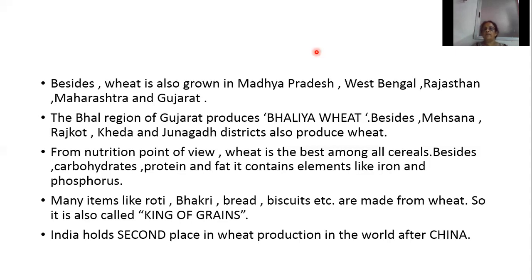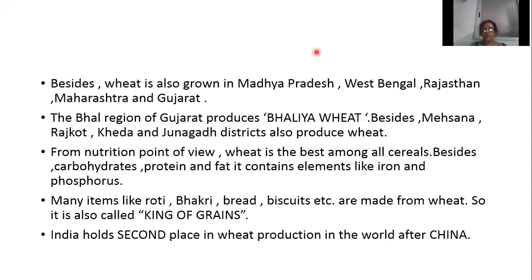Wheat is not grown in regions having more than 100 centimeters of rainfall. Such a temperature exists in the north and central part of India during winter, but rainfall is not enough there. So in central and northern India, wheat is cultivated through irrigation. Wheat production has almost doubled in the country due to the Green Revolution.